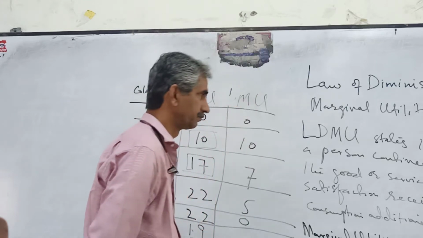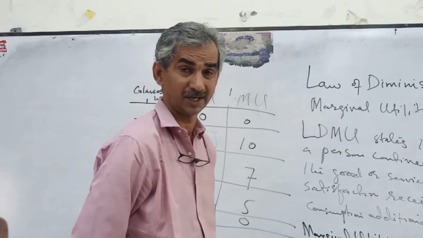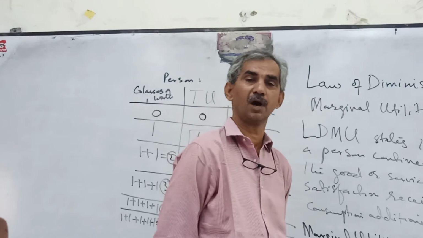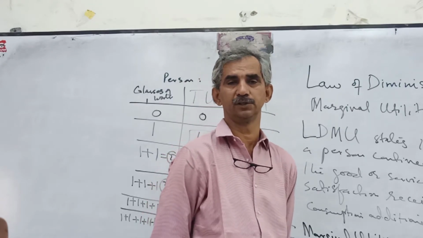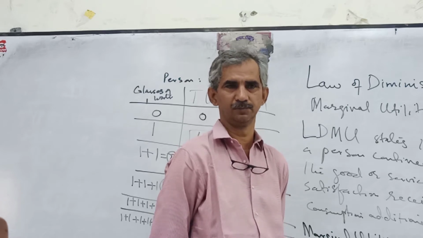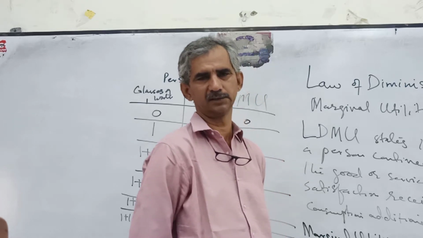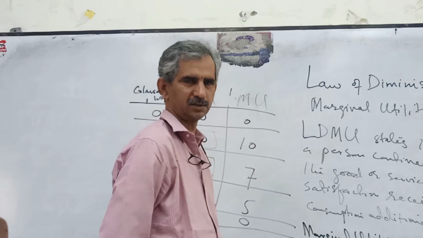And the law also does not apply with drugs. The more people take drugs, the more satisfied they feel, though there is a limitation.